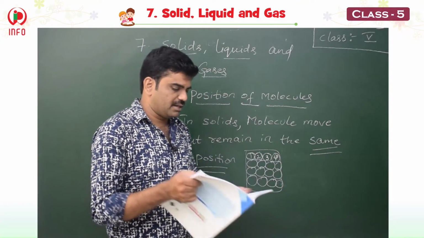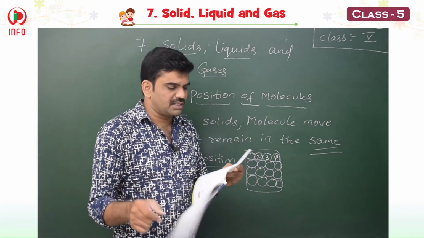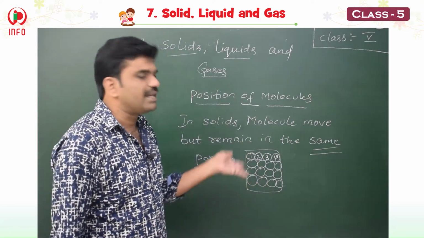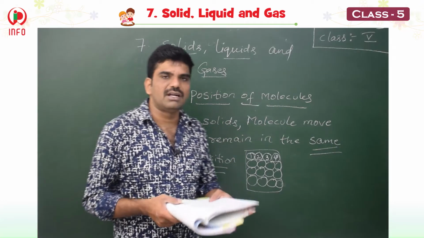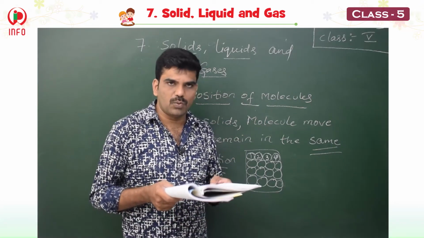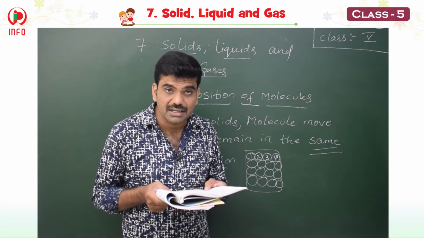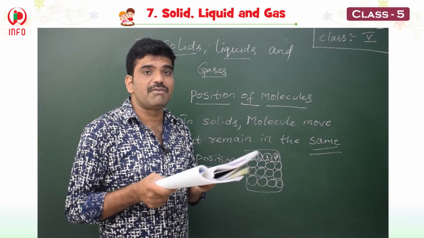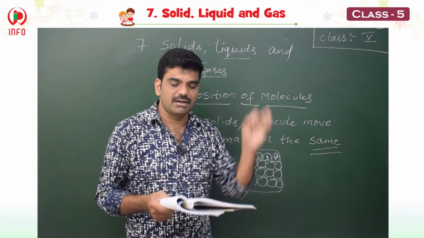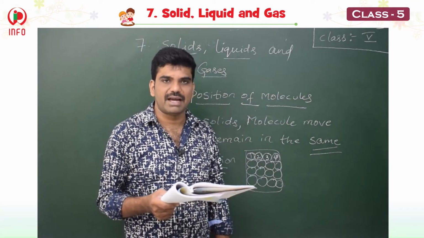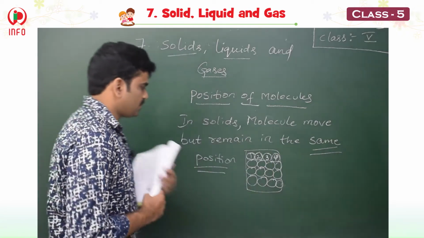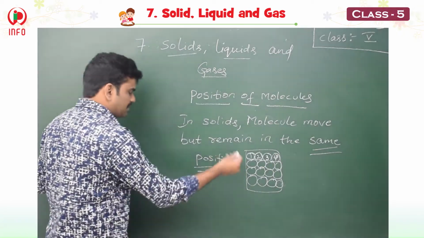In other words, they will vibrate without changing their position. So the solids will move but in the same position. That is why solids have a fixed shape. What is the reason for solids having a fixed shape?